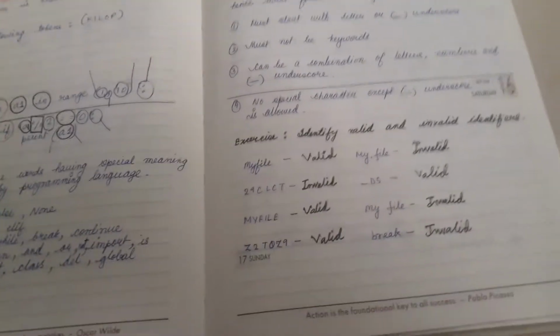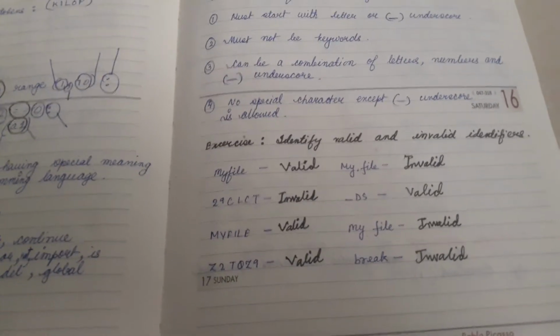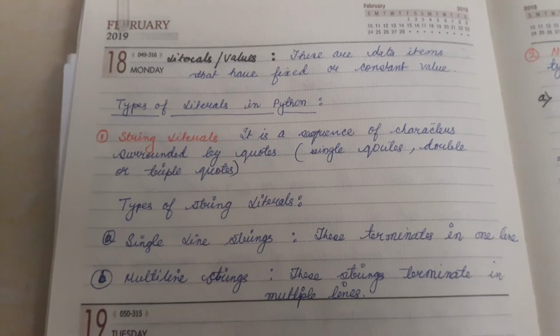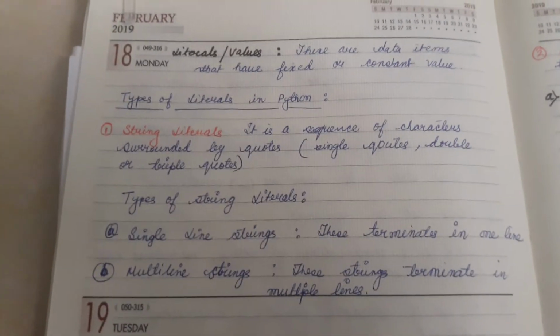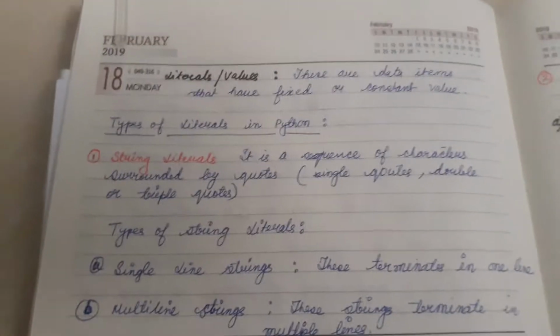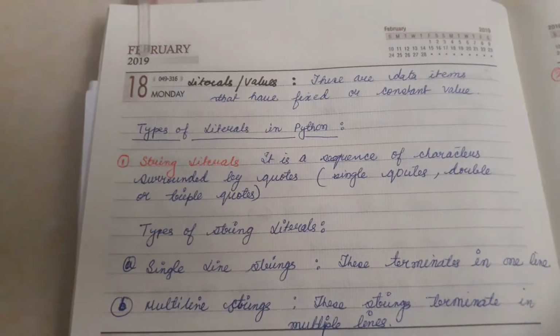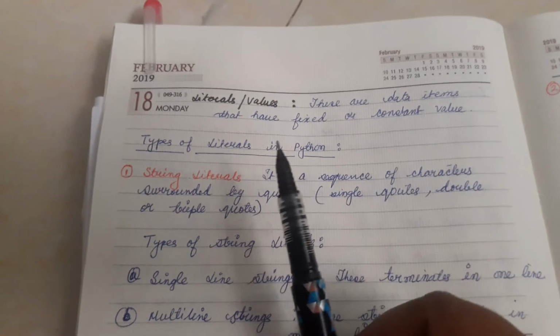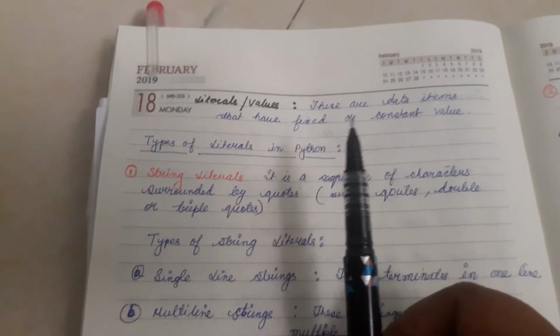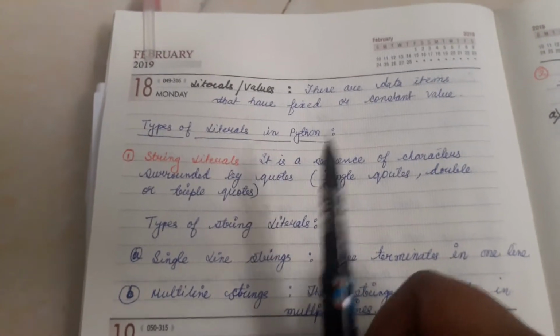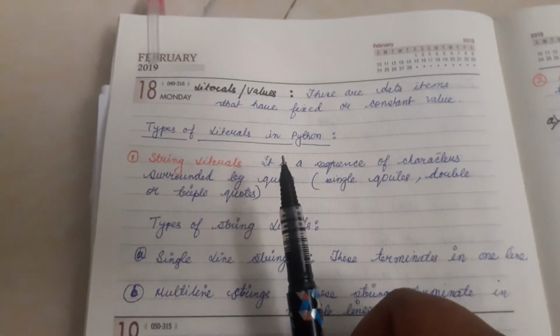Now we will be continuing with the next token. Okay, now the next token is literals. So literals, these are data items that have fixed or constant value. What does that mean? These are the values which cannot be changed during the program run. That doesn't mean that it is constant for the memory. Constant means that if it is 1, it will remain 1. If it is 10 or 100, the values that are having their face values are constant.